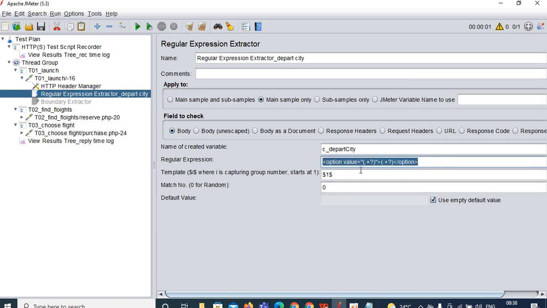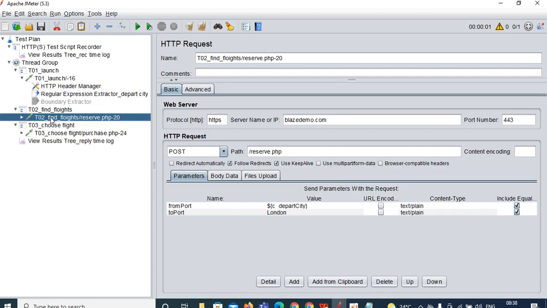Whatever value is captured, you are saving in the exported variable c_departure city. And how are you capturing it? Based on the match number. You have given the match number as 0, so randomly it can pick any one value and store it in this created variable, and you call that value from the subsequent request.